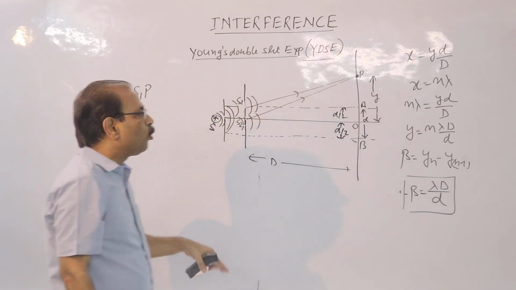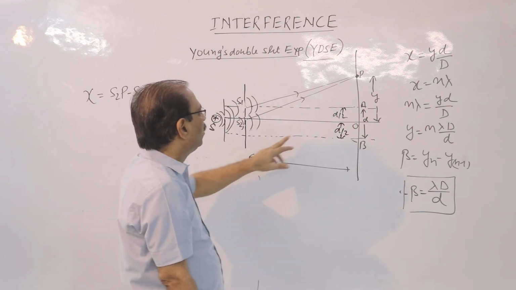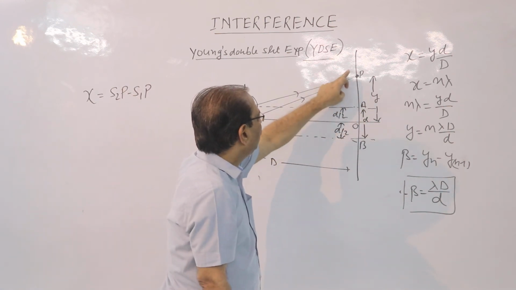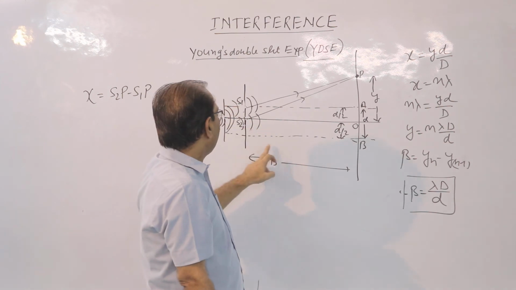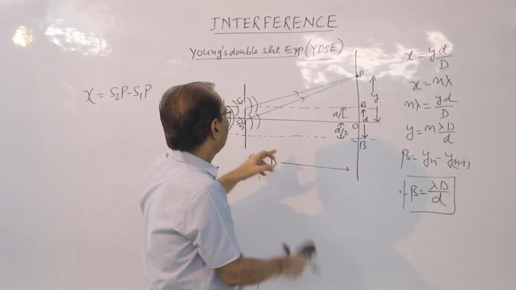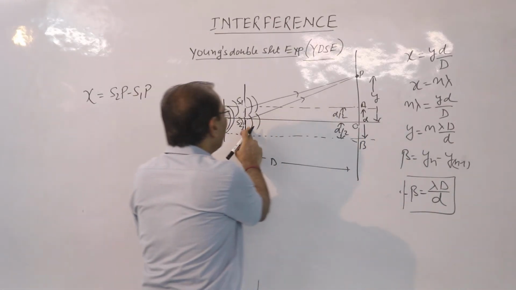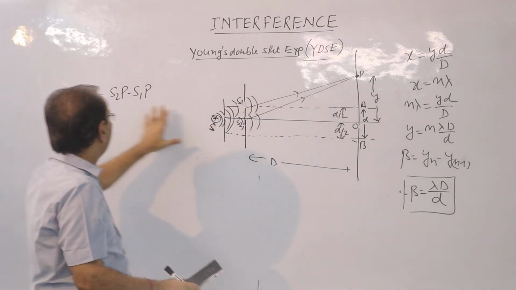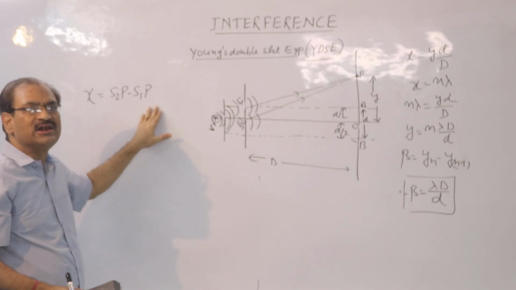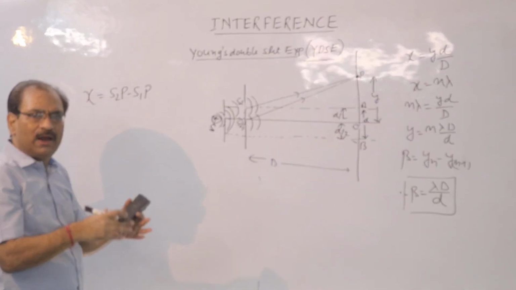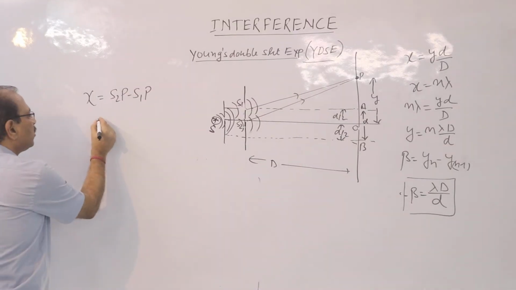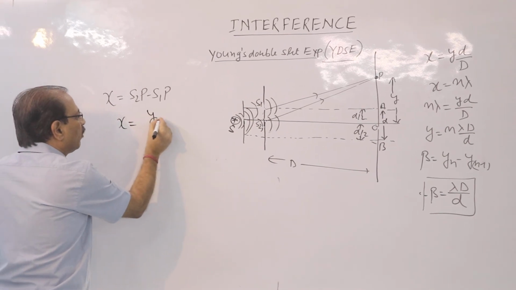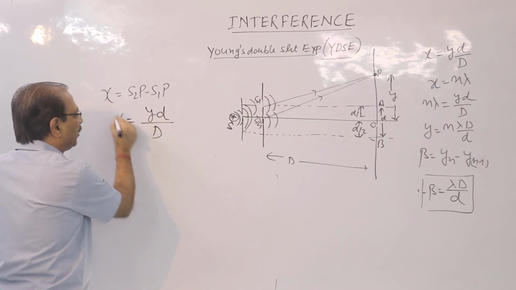So, using the right angle triangles PAS1 and POS2, these two right angle triangles will be used just to find out S2P minus S1P. And I have written x will be equal to y into small d upon big D.